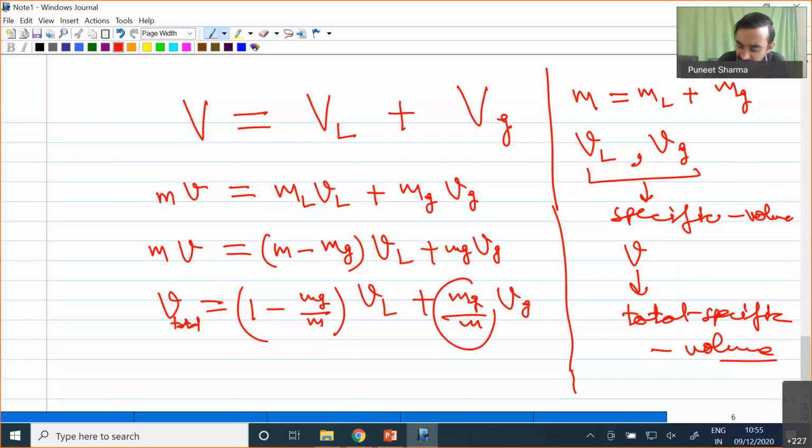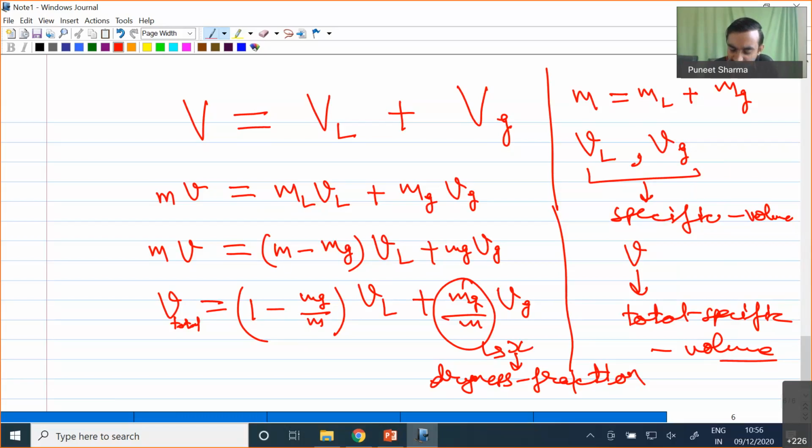Now this mg by m we call x, and x is referred to as the dryness fraction. The definition of x is the mass of vapor, the mass of the gaseous phase, present in the total mass of the mixture.